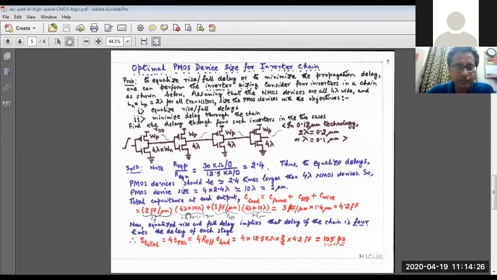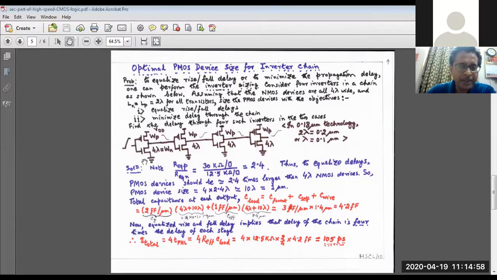capacitance equals 4 lambda plus 10 lambda. Why? Because 4 lambda is this, 10 lambda is WP. So 14 lambda into 2, that is 28. And here that is the effective capacitance. This is for the self capacitance part. Again, sum of 4 lambda and 10, so 14 lambda, that means 1.4 micrometer. So in all we get 1.4 into 2, that is 2.8, plus 1.4, so 4.2 femtofarad. Okay, this is the total capacitance at each output.